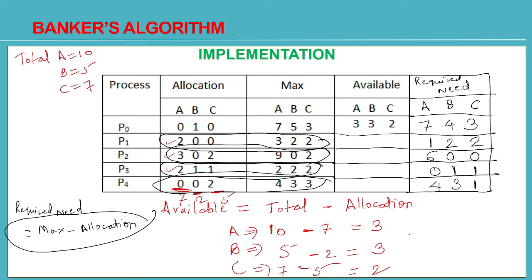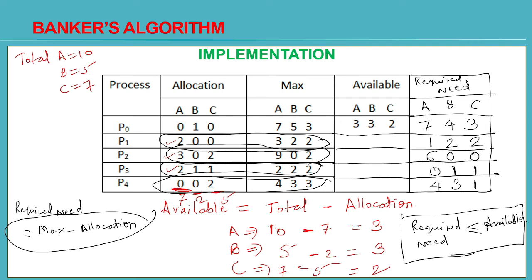Now you check. Condition should be what? Required need should be less than or equal to available. If the required need is less than or equal to available, then only you can fulfill the request. Otherwise, you cannot execute that process. Together only we have to allocate all these resources to the process. You cannot allocate them separately. A, B, C has to be allocated together only.